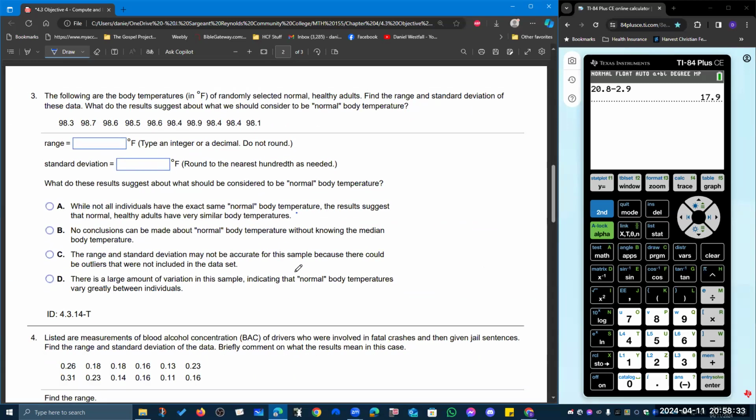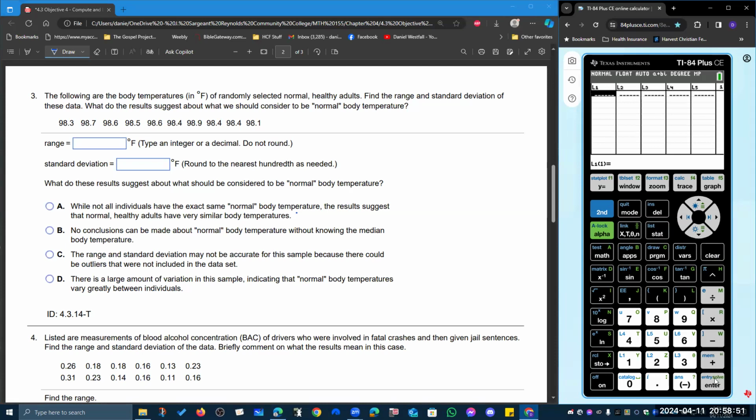The following are body temperatures in Fahrenheit in randomly selected normal healthy individuals. Find the range and standard deviation of these data. What do these results suggest about what we should consider to be normal body temperature?